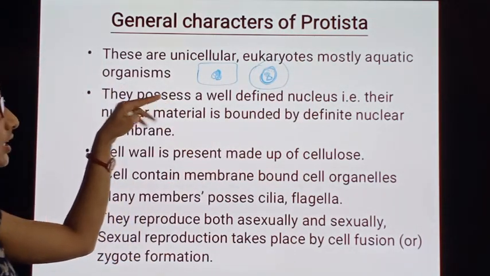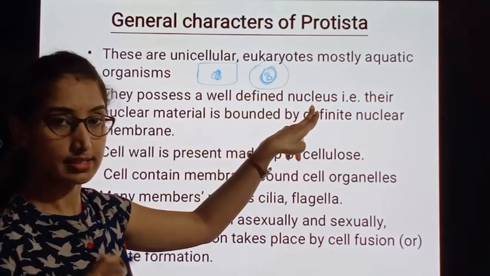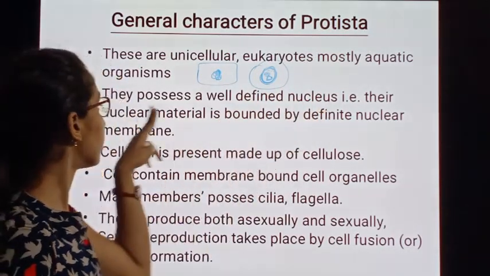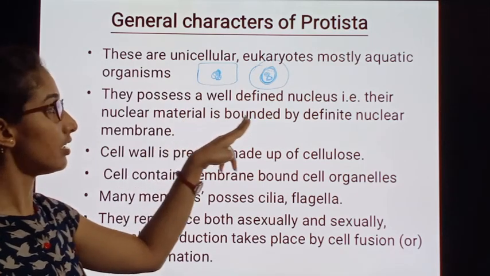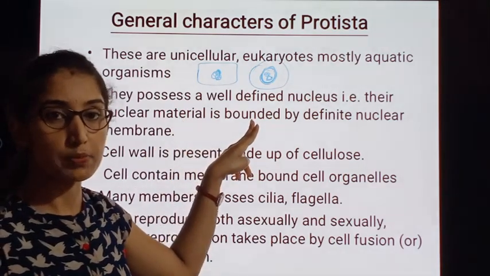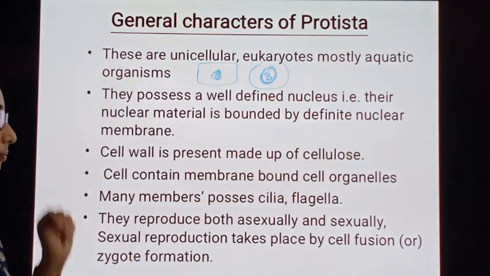They possess a well-defined nucleus, that is, their genetic material or nuclear material is bounded by the definite nuclear membrane.